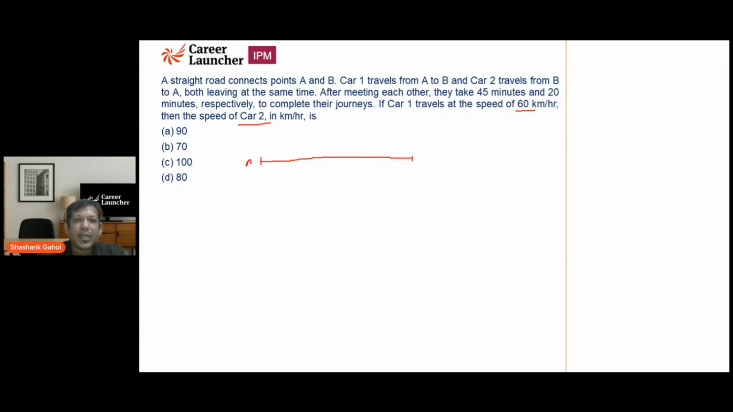Okay. So this is car 1, A and B. Car 1 is moving with a speed of 60. Car 2 is moving with a speed of, let's say, S. They are meeting together. So let's say they are meeting at this point. When they meet, this car takes T time to reach this point, and this car takes T time to reach this point. So what is this distance going to be? 60 into T. What is this distance? That is S into T. That is what is given to us.